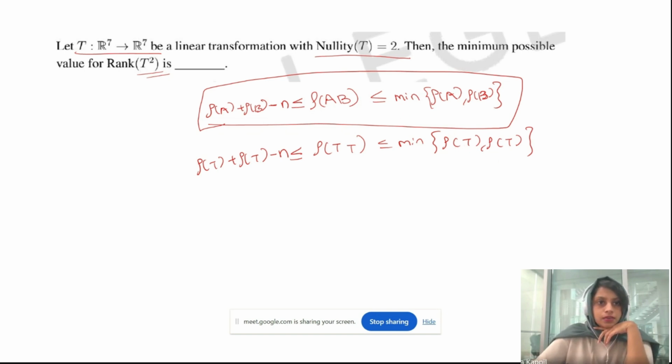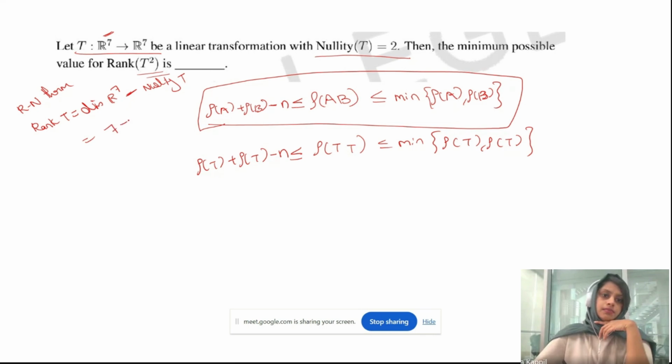Rank of T will be the dimension of R7 minus nullity, by the rank-nullity theorem. What is the dimension of R7? It is 7, minus nullity of T, which is 2. So the rank of T is going to be 5.